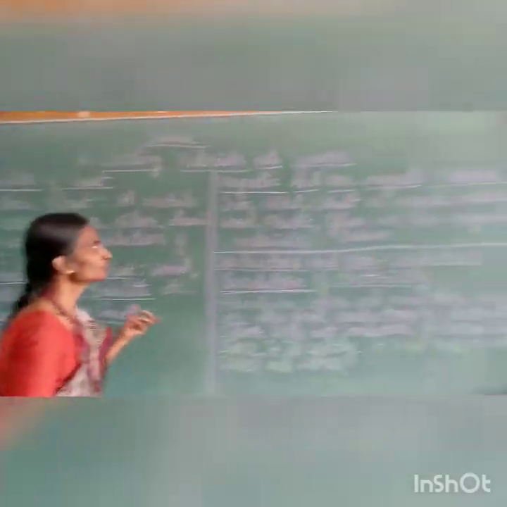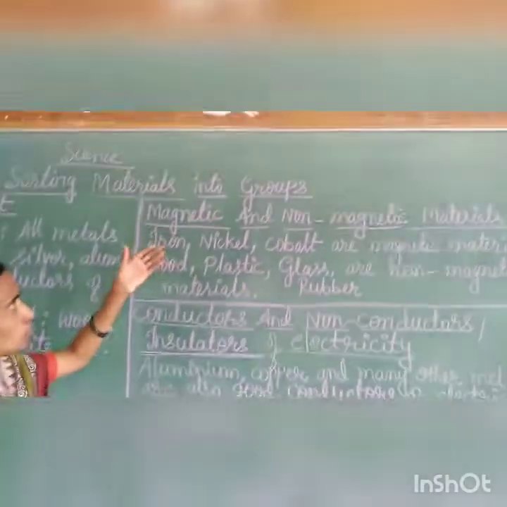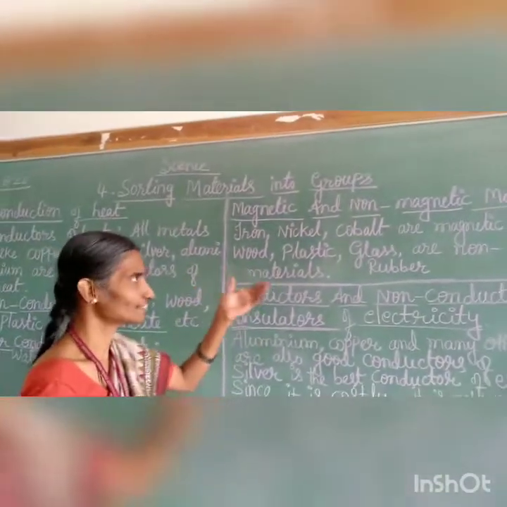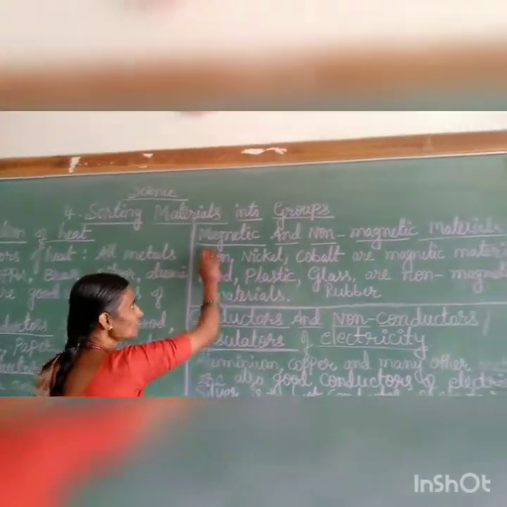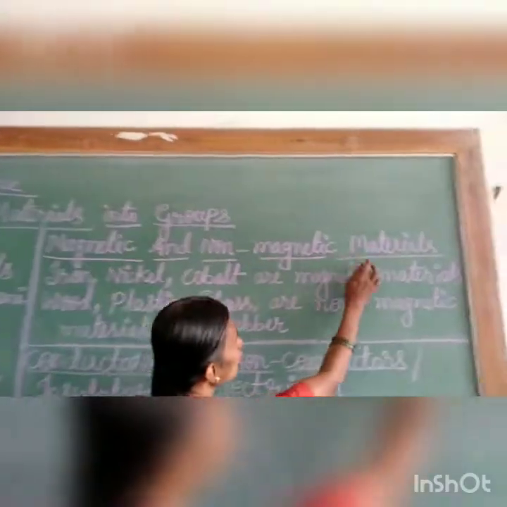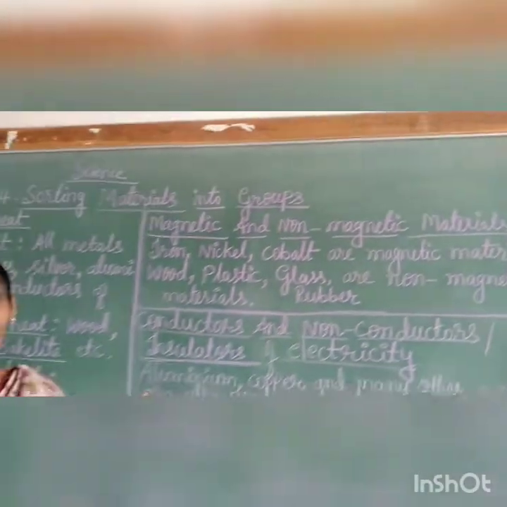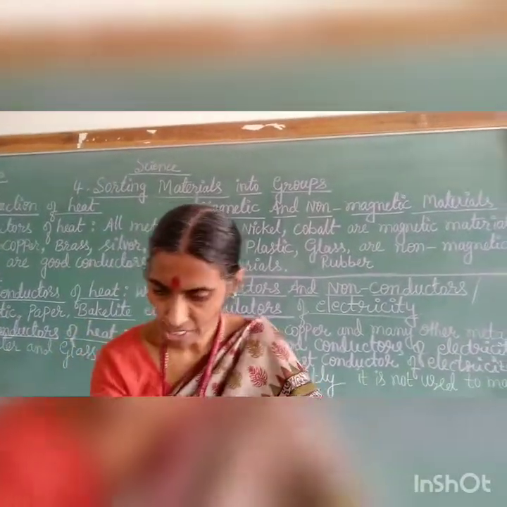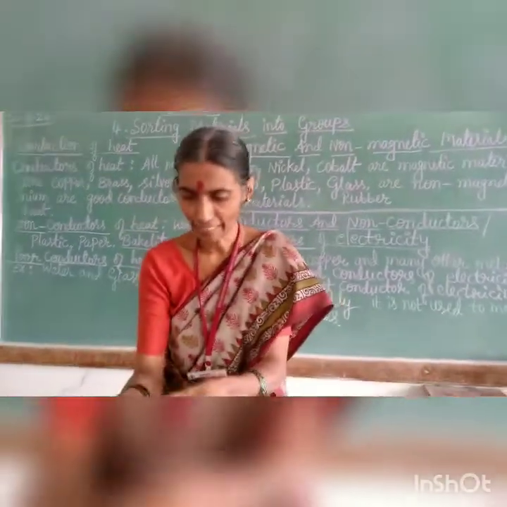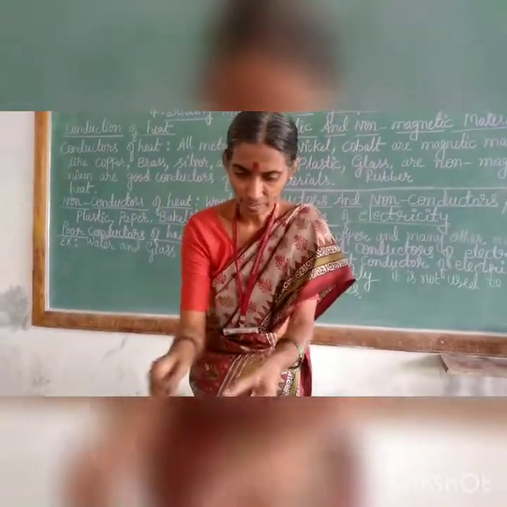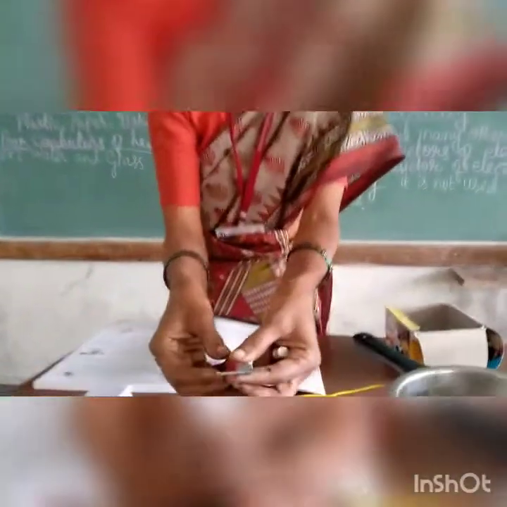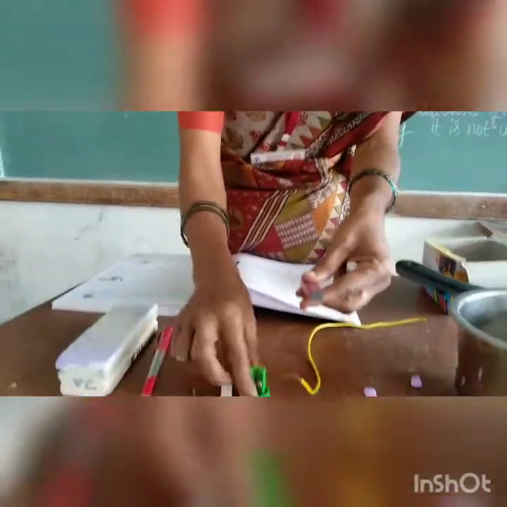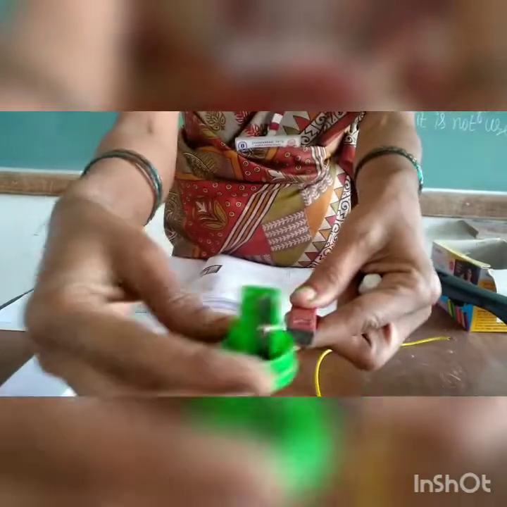Now next is the magnetic property. Magnetic materials and non-magnetic materials are grouped depending on the magnetic property. You know, children, a bar magnet attracts only magnetic materials, not non-magnetic materials like plastic.